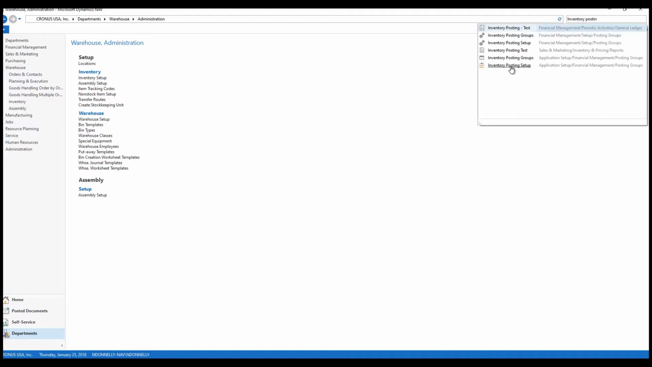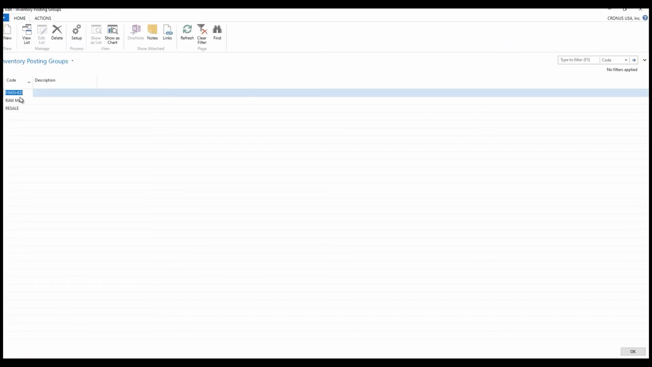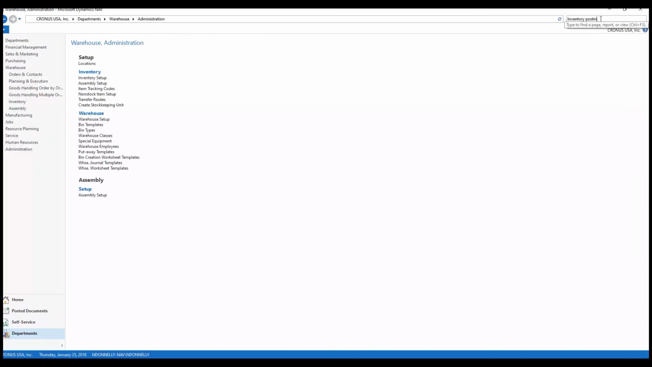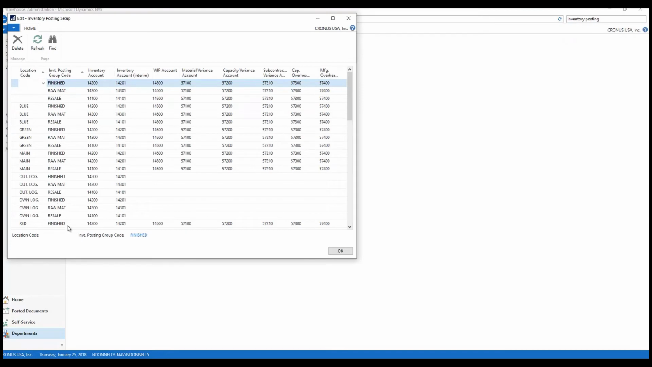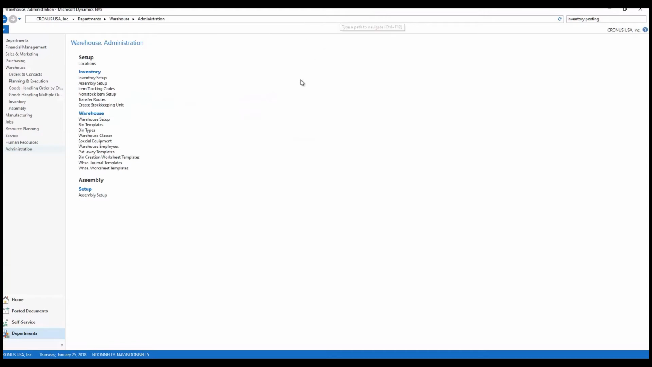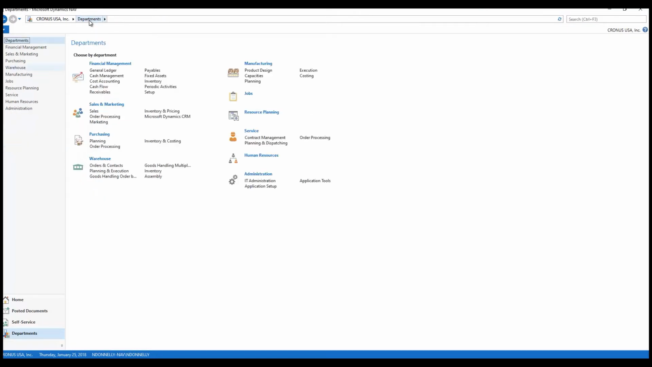So I can look at inventory posting groups. And you can see that I have finished, raw, and sales here. And I'm going to look at my inventory posting setups, as you can see for main, I've now set up finished, raw, and resale. And so I've completed this setup for inventory posting groups here. That should allow us now to actually do transactions with this location. So let's just take a look at how this actually works.